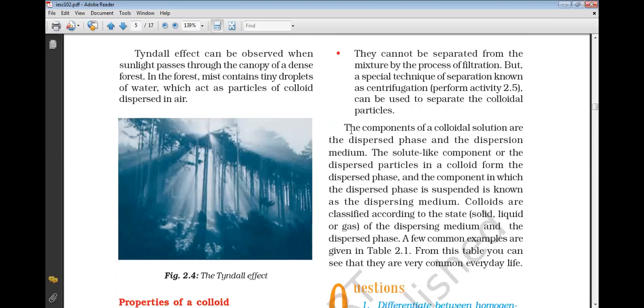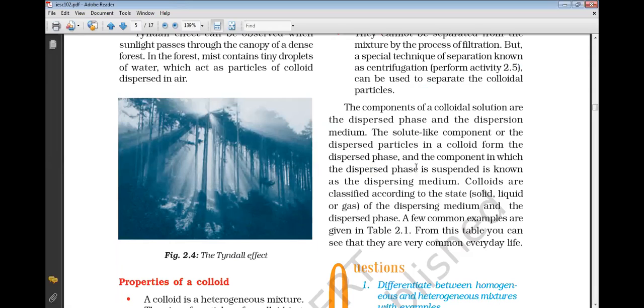Another thing: the components of the colloidal solution are the dispersed phase and the dispersion medium. The solute-like component, the dispersed particles in a colloid, form the dispersed phase, and the component in which the dispersed phase is suspended is known as the dispersing medium.